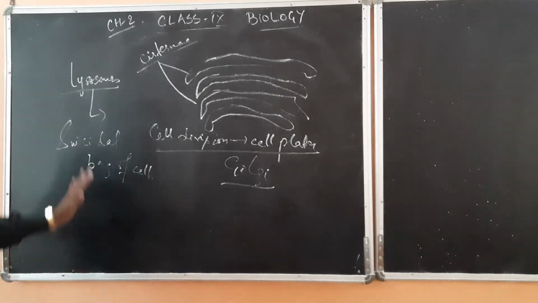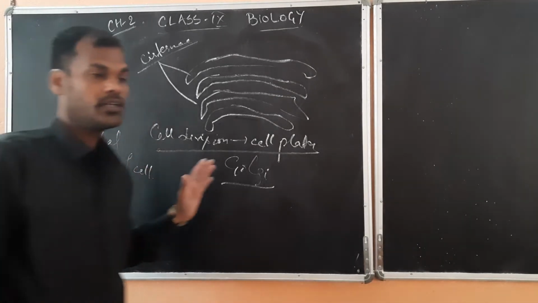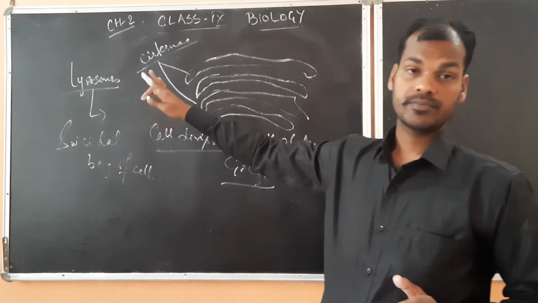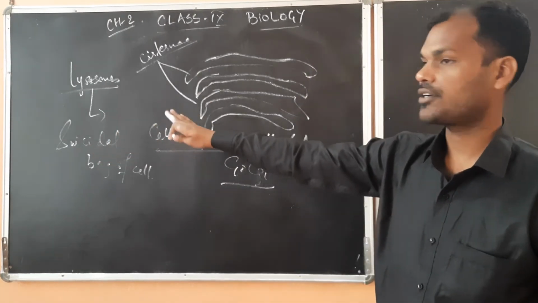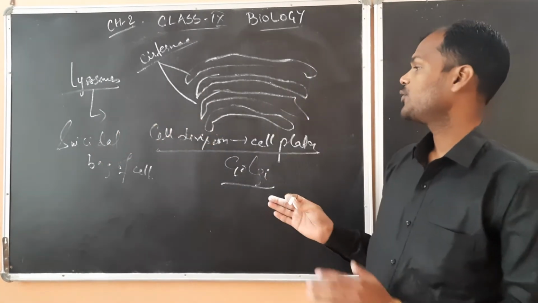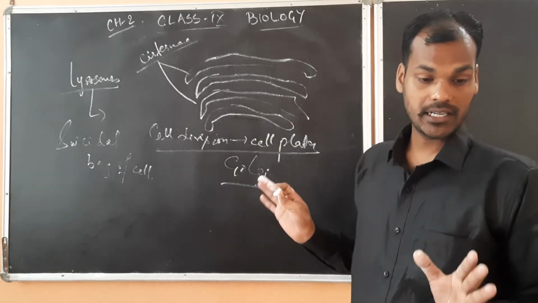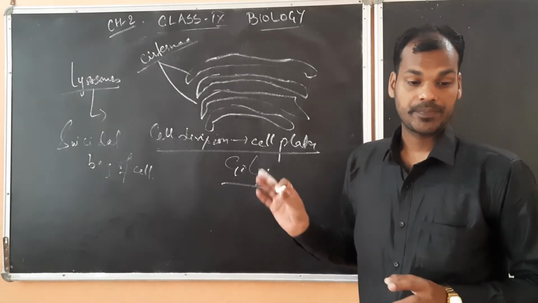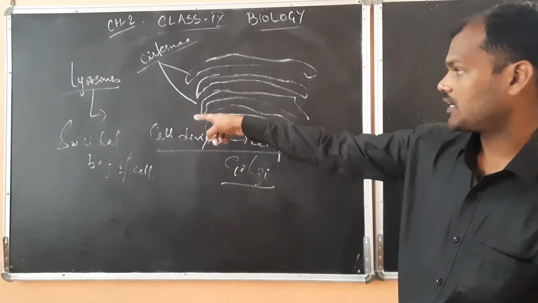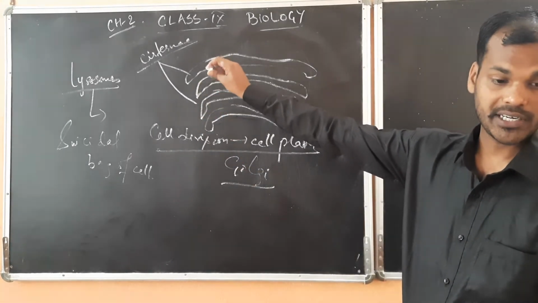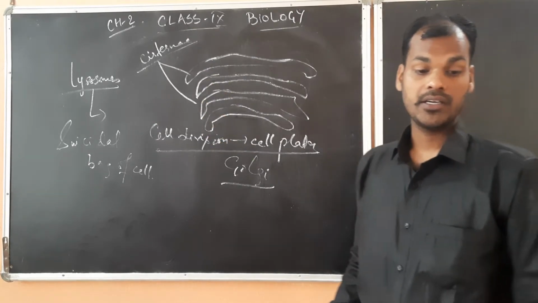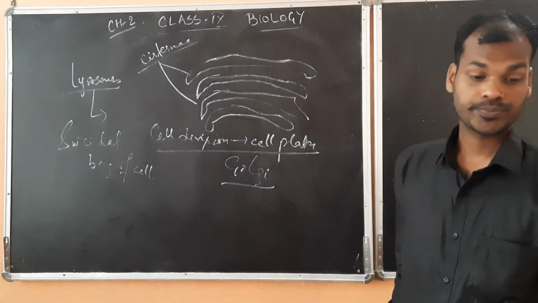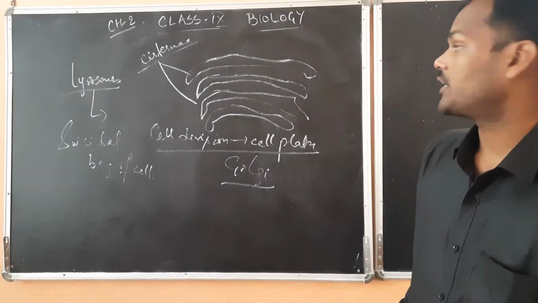The functions, as I have already told, are helping in engulfing the waste particles of the cell, and at the same time the whole cell can also be engulfed. This results in cell death. They work in defense against bacteria and virus, and they help in destruction of any foreign particles also. Okay, next we will come to centrosomes.